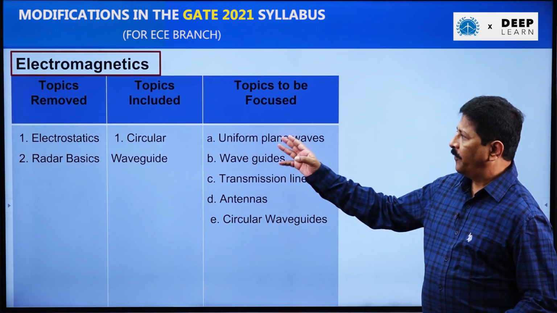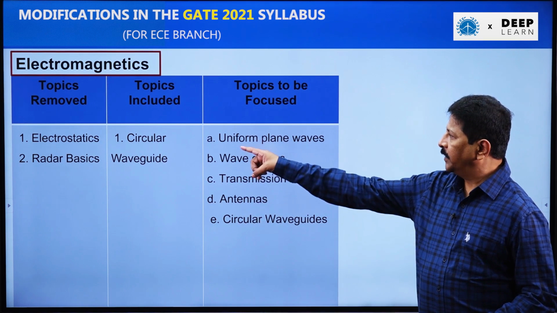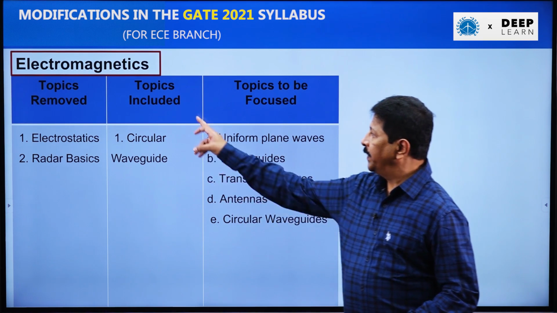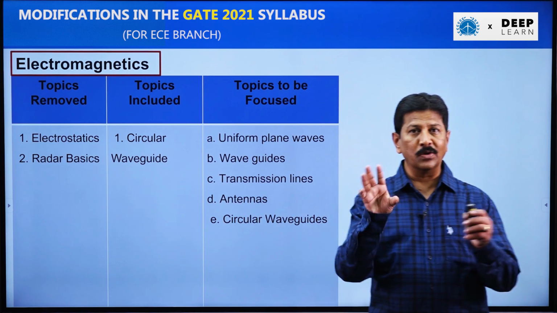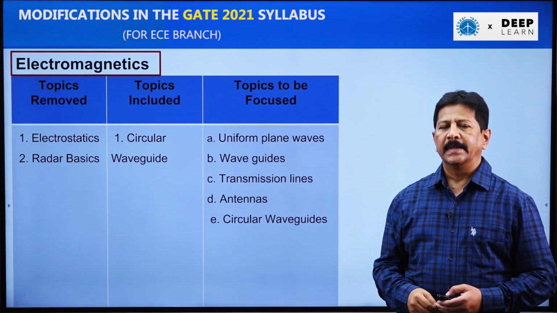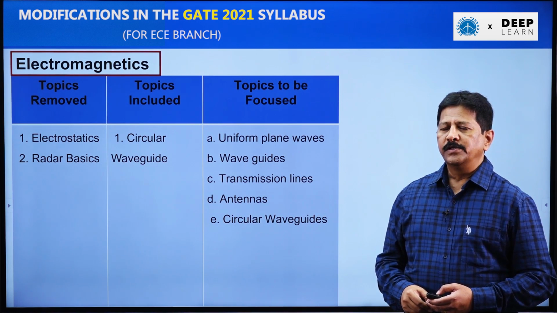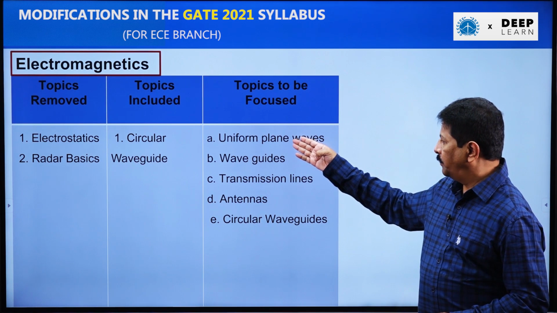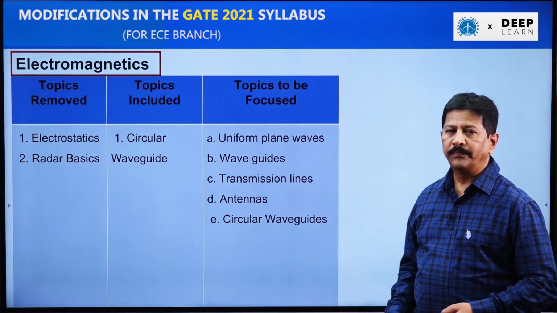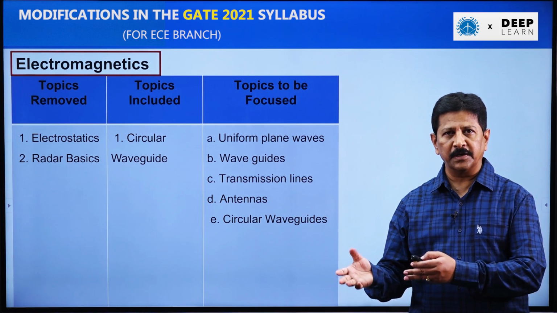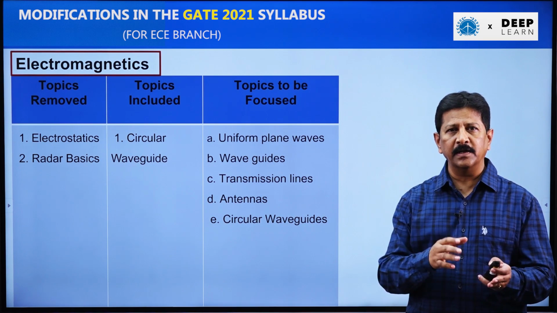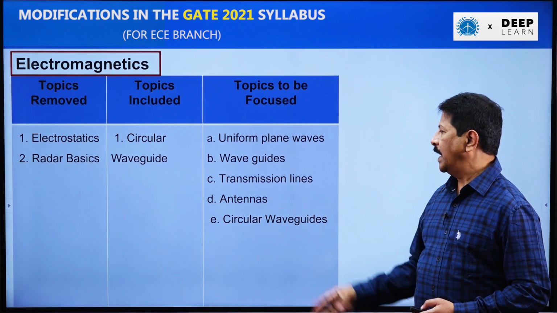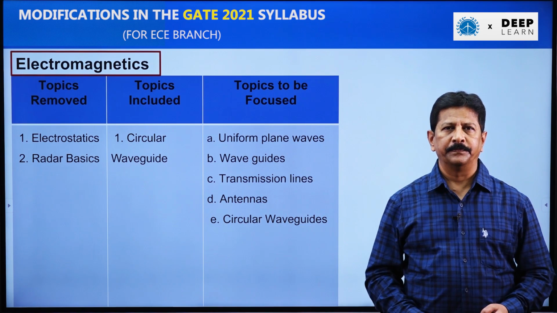So let me show it in the form of a table here. Electrostatics and radar basics have been removed and the new topic included in the syllabus is the circular waveguide. If you want to score a good number of marks in this subject, be thorough with all these topics: rectangular and circular waveguides, antennas and radiation patterns, uniform plane waves, and transmission lines.